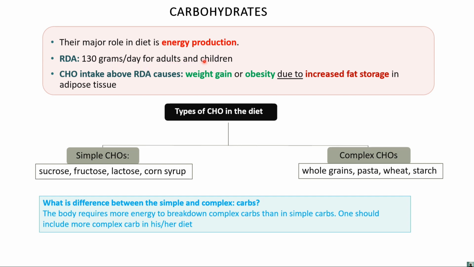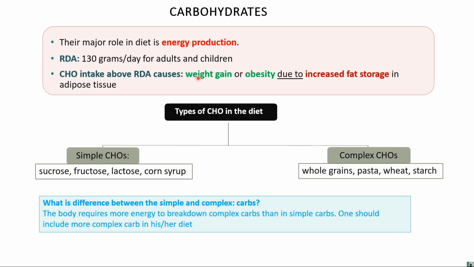Okay, CHO is nothing but carbohydrate: carbon, hydrogen and oxygen. If we take carbohydrate above the RDA, the recommended amount, then what happens? Then weight gain and obesity happen, due to fat storage in our adipose tissue.